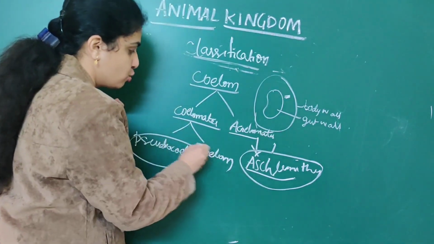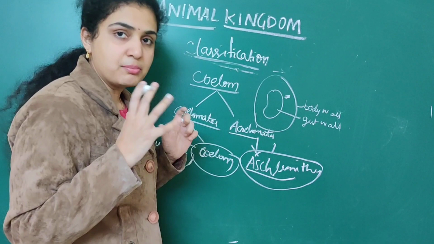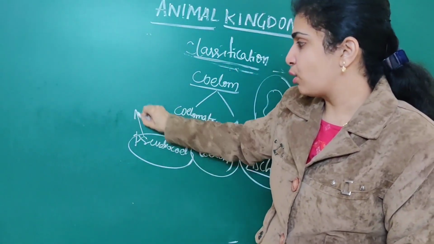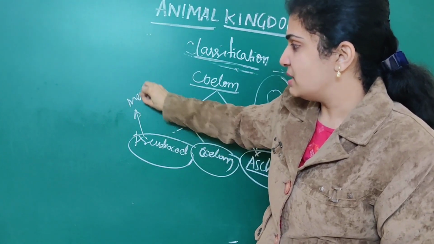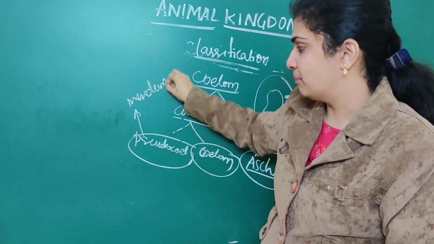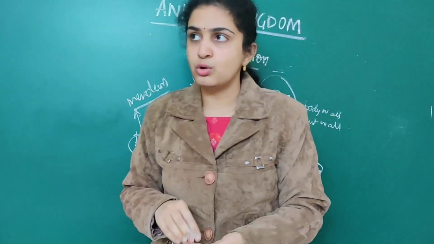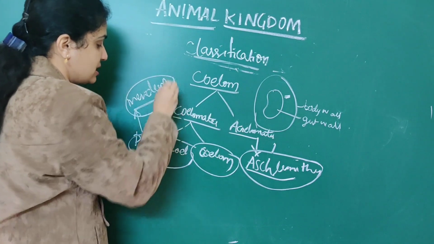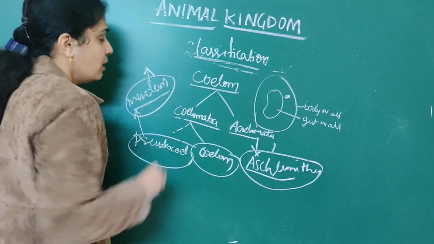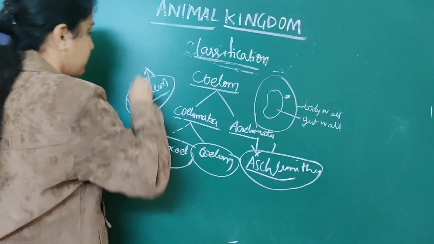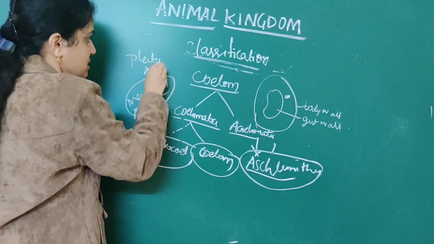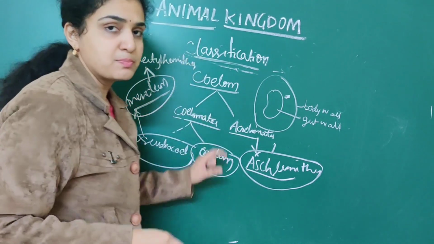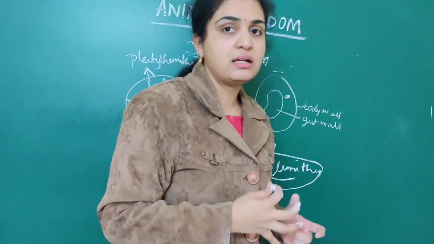But pseudocoelom means what? A mesodermally derived structure is present in them. That's why they are called pseudocoelomates. Mesoderm is present in between them. And the example that is related to pseudocoelomates is Platyhelminthes. When it comes to coelomates, coelom is present in them.